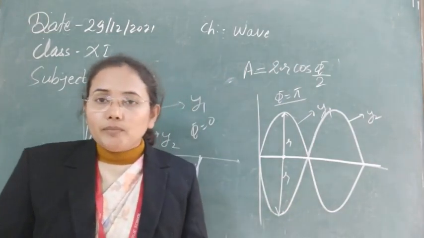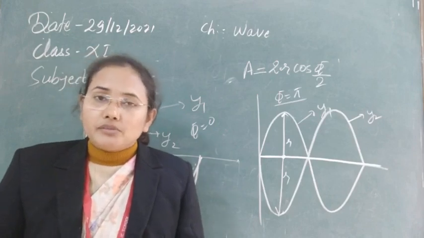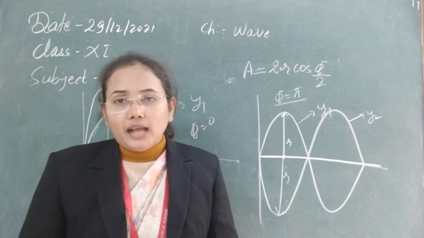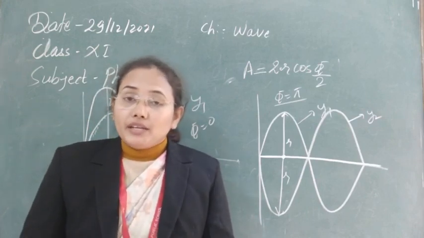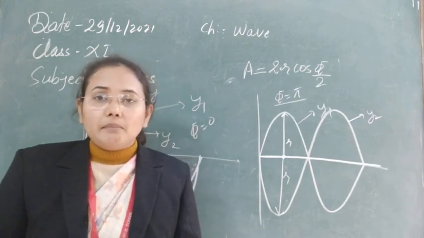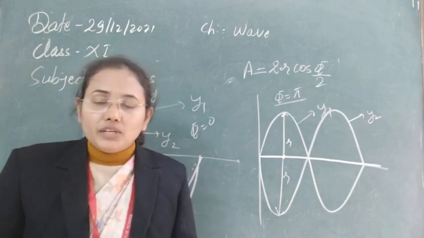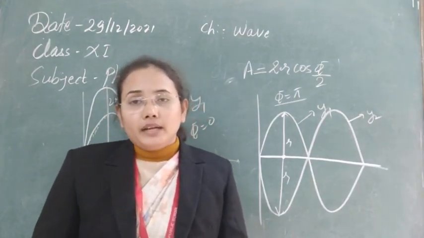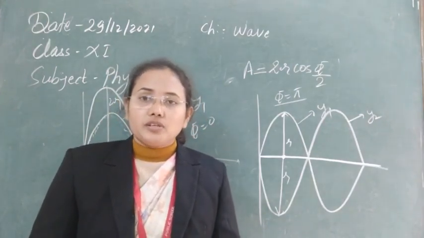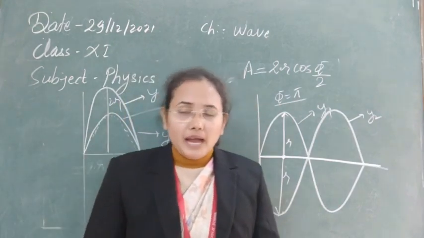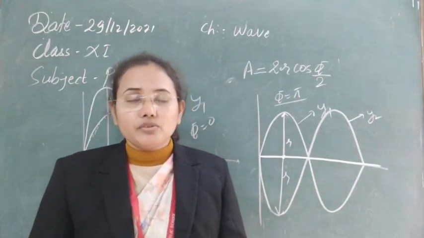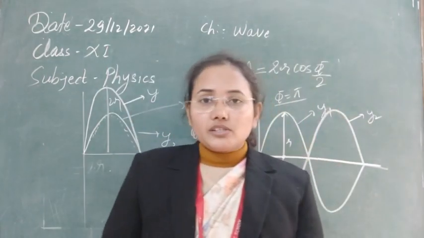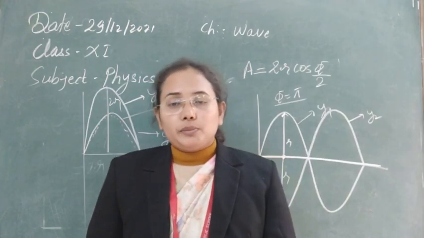So we can now finally see whenever these conditions are satisfied in space, the intensity or amplitude of the wave starts to redistribute. At some places when the phase is same, then that time that will have maximum amplitude, but when the phase starts to change between them, then that time amplitude starts to vary. So we can see after superposition a varying effect of the intensity or amplitude we are observing. So this is the different behavior of the waves whenever they are superimposing over each other, meeting with each other. So now let's see the next thing, that is the application of the superposition principle.